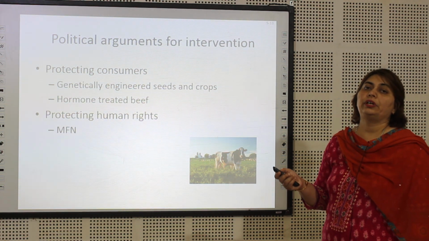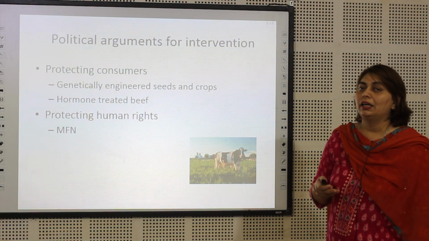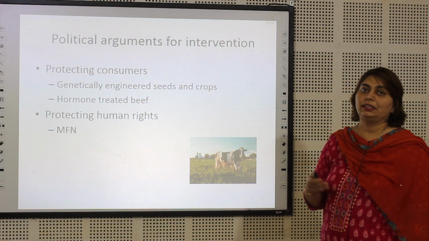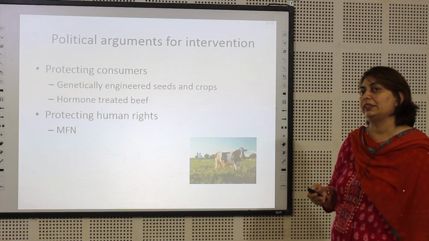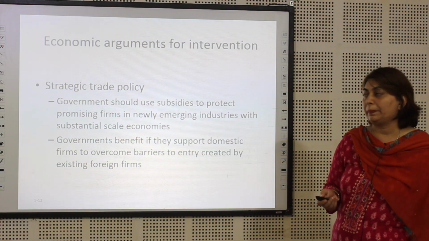And of course protecting human rights. So what political governments usually do is that they say they are protecting the human rights, and therefore they would go in for the MFN status only.